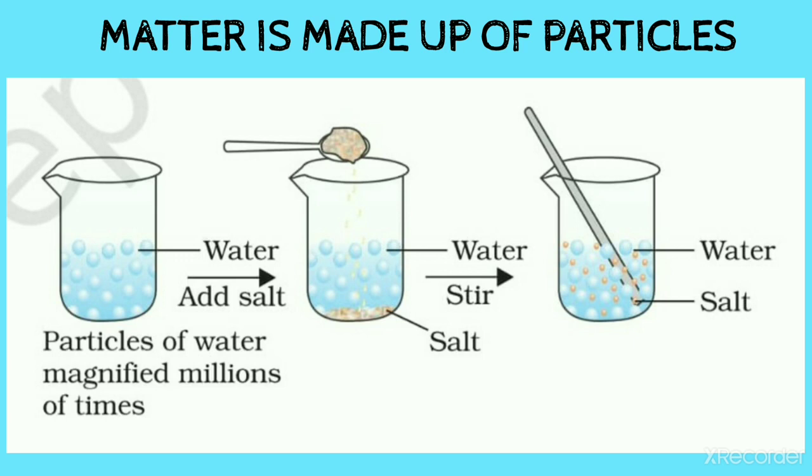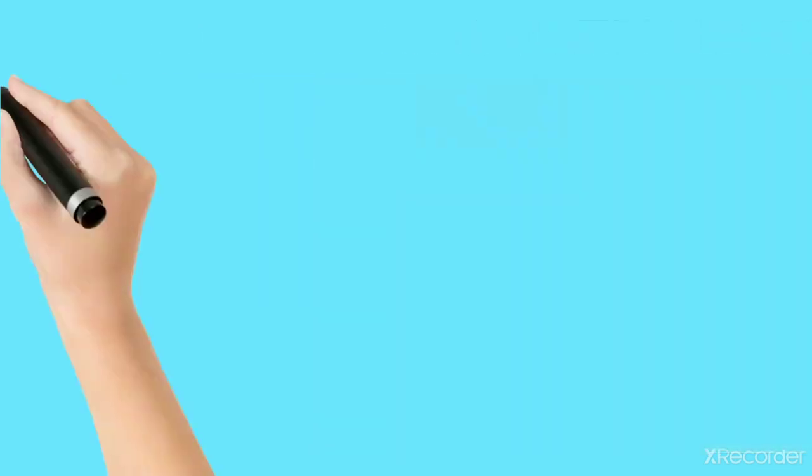Take a 100 milliliter beaker and fill half of the beaker with water. Add sugar or salt and stir with a glass rod. Observe any change in water level. We observed that there is no change, because matter is made up of particles, and the sugar particles settled down in the spaces between the particles of water.